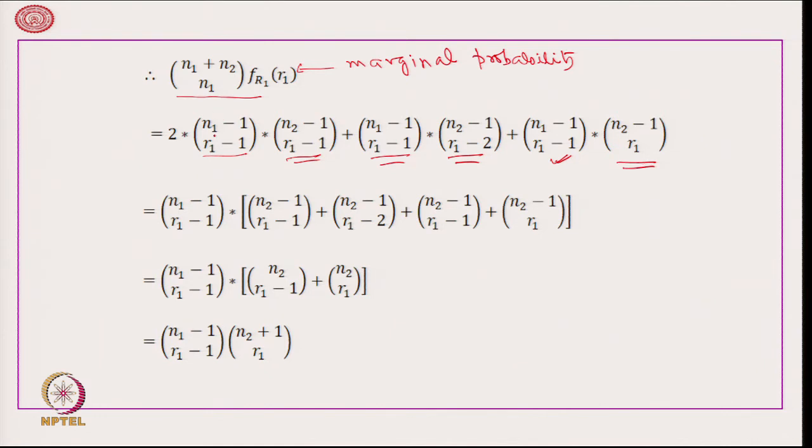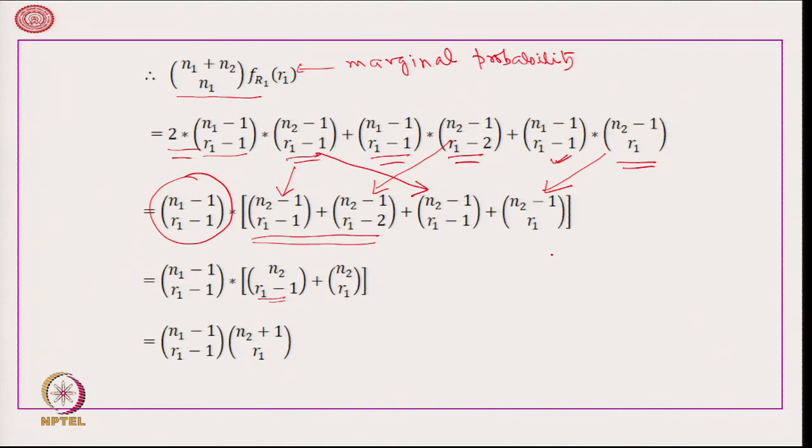Now, let us take n1 minus 1 C r1 minus 1 common, and we write 2 times this as a summation of this. Therefore, we are getting n2 minus 1 C r1 minus 1, and another one we write here, n2 minus 1 C r1 minus 1, n2 minus 1 C r1 minus 2, plus n2 minus 1 C r1. Now, the summation of n2 minus 1 C r1 minus 1 and n2 minus 1 C r1 minus 2 is equal to n2 C r1 minus 1.